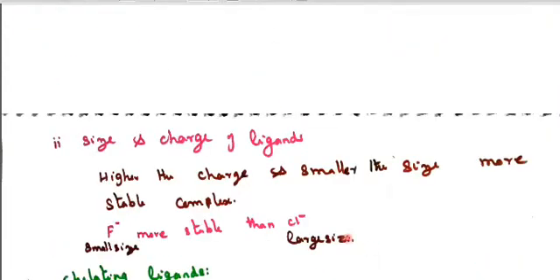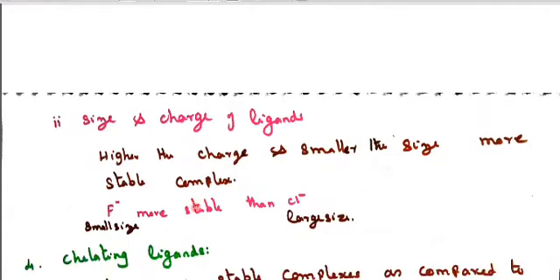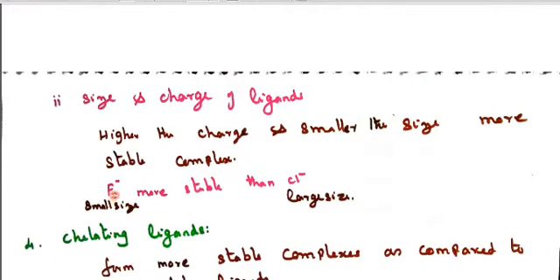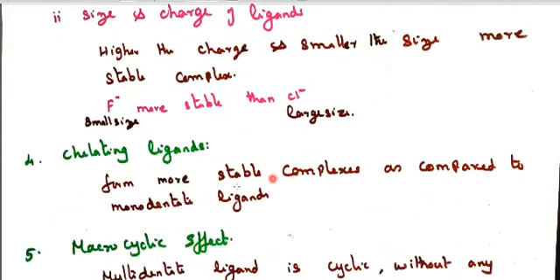Next, size and charge of the ligand. The higher the charge and smaller the size, the more stable, as we already saw. For example, among halogens, fluorido and chlorido: fluorido is smaller in size, so it is more stable than chlorido of larger size, because its atomic number is 9 and this one is 17.